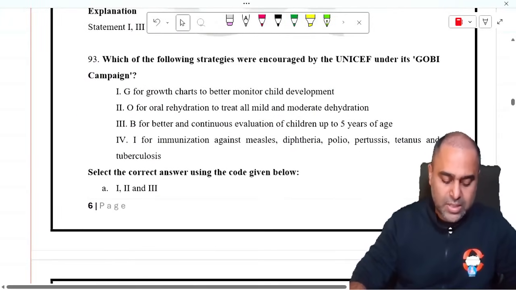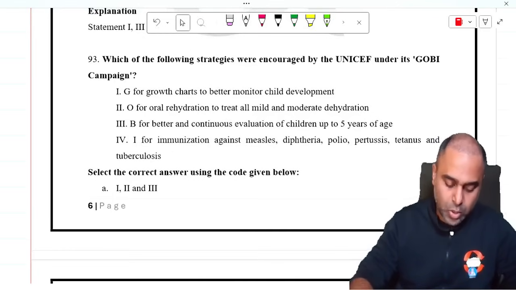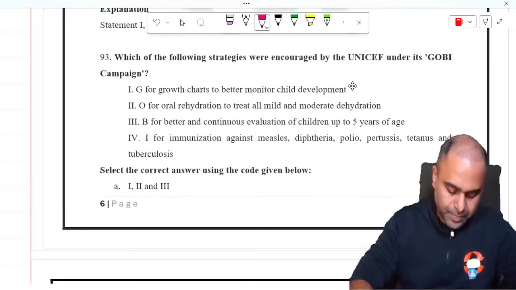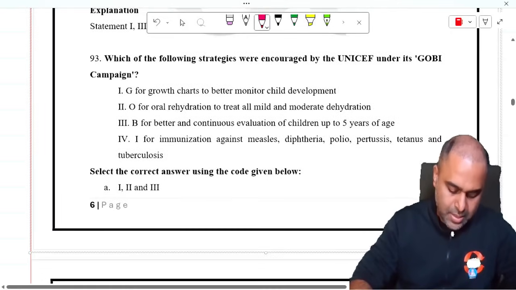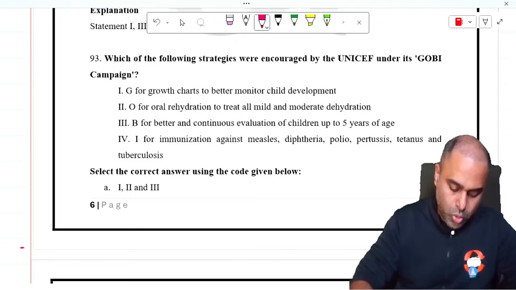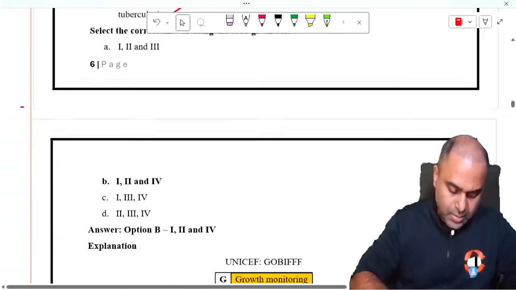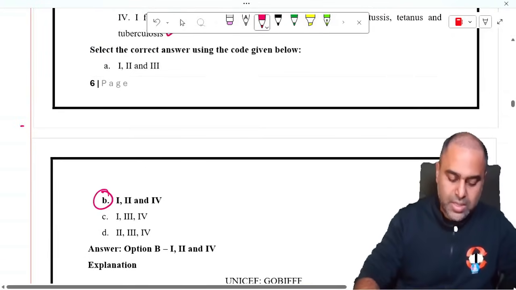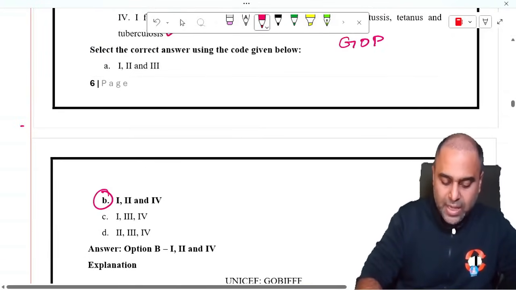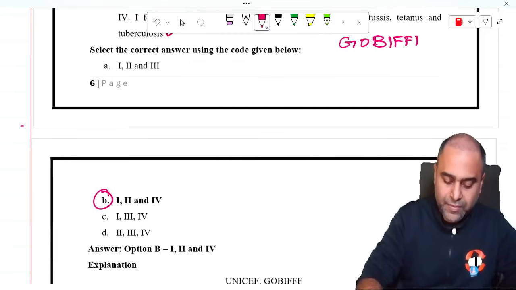Which of the following strategies were encouraged by UNICEF under the GOBI FFF campaign? G, growth monitoring. O, oral dehydration. B, breastfeeding. I, immunization. So statements 1, 2 and 4 are correct. Now guys, GOBI has been expanded to GOBI FFF.